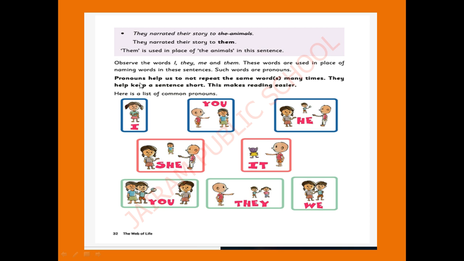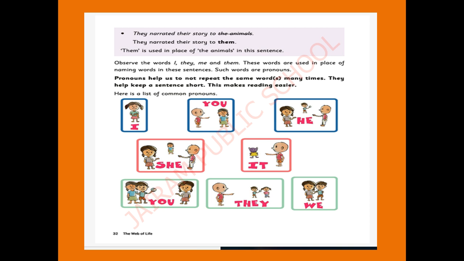For example, dog. Shall we take dog? Dog is a faithful animal. Okay, dog is a faithful animal. Then another sentence, if you want to create, how will you create? It helps us to watch our home.